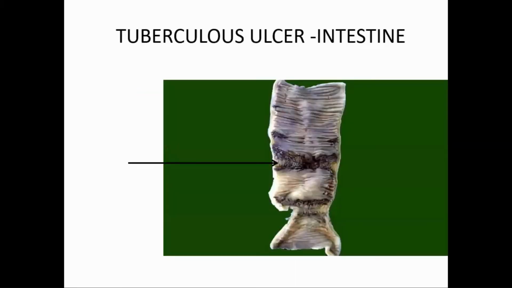Now these are all stricture forms. Tuberculous ulcer: this is a horizontal ulcer, transverse to the long axis. It is not like this. It is here, 1, 2, 3. So this is the terminal ileum. This is the cecum. These are the transverse ulcers in tubercular intestine.